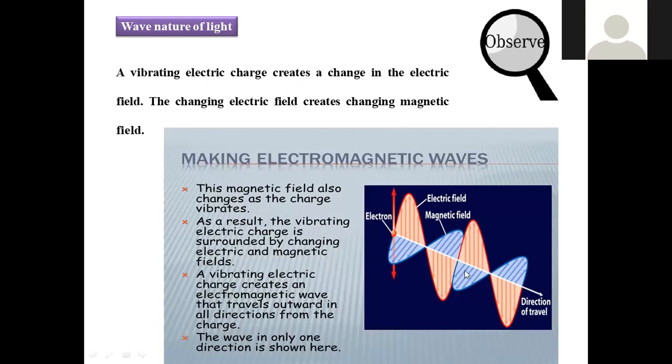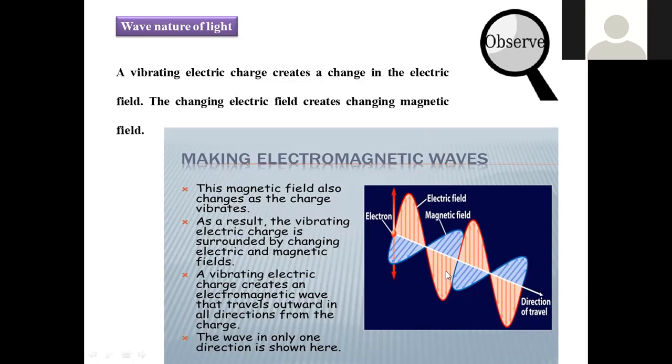That's the reason why they propagate and oscillate in such a manner, and the waves are continuously moving from one place to another, because the electric field works on the magnetic field, and the magnetic field changes the magnitude of the electric field, right? So in making electromagnetic waves, the magnetic field also changes as the charge vibrates.